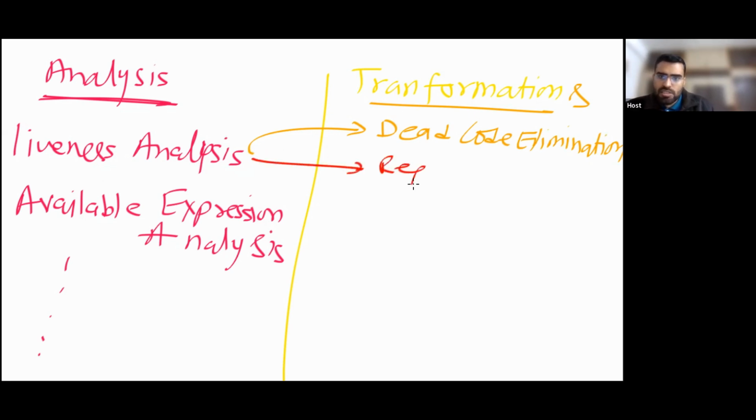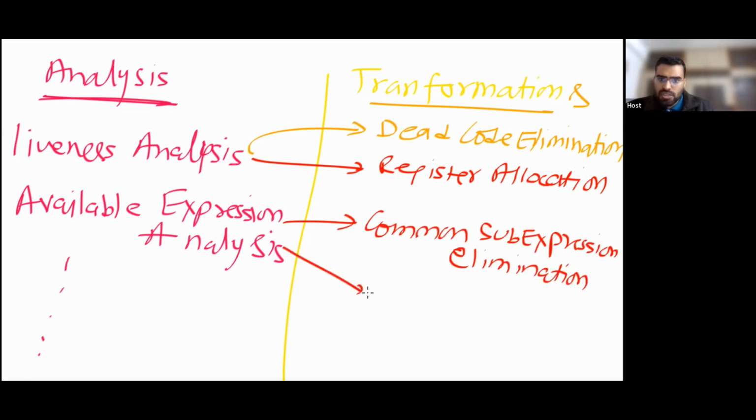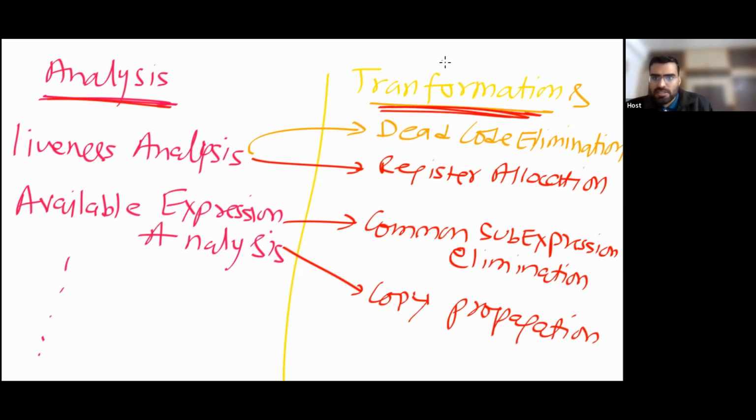Another use is register allocation. I will explain it, don't worry. Available expression analysis is used in common subexpression elimination. Another use is copy propagation. So you can notice these are the analyses and these are the actual transformations.